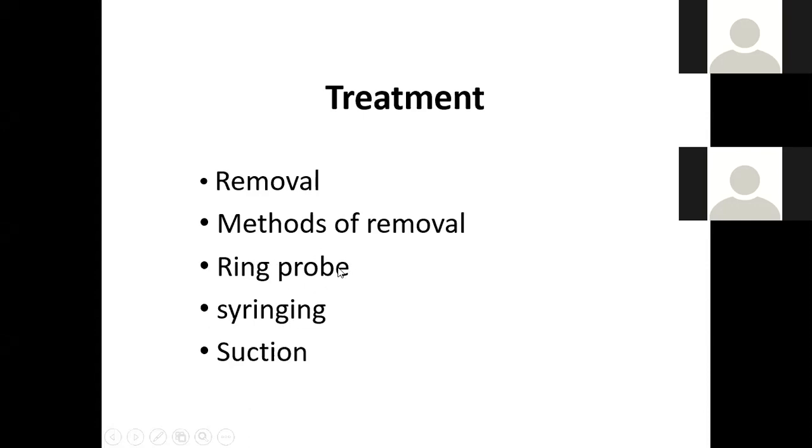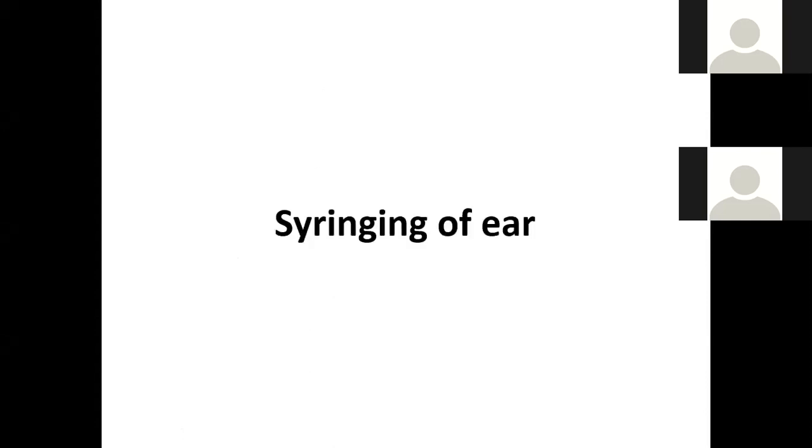But it is very difficult to remove with the ring probe, and you need more expertise. So we do not use the ring probe. You can damage the skin of the external canal. You can damage the tympanic membrane very easily with the ring probe. Syringing is again an old method. Sometimes when the suction is not available, we use the syringing. But commonly we use the suction nowadays for the removal of the wax. It is an apparatus which sucks this wax very easily in minutes. So the suction is a very easy method and commonly used.